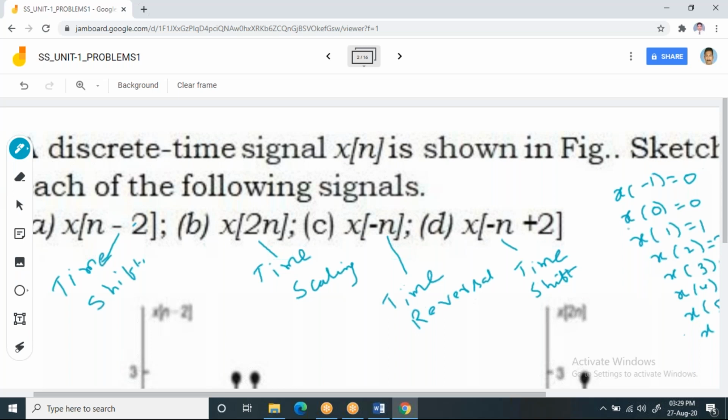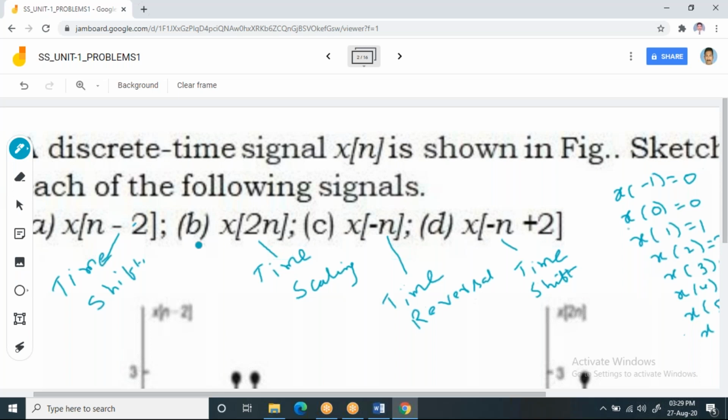The first and last bits are examples for time shift. But in the first bit you are directly using the time shift, whereas in the last bit you first need to reverse the function in time, and then you need to shift it. That's the difference between the first and the last bits.